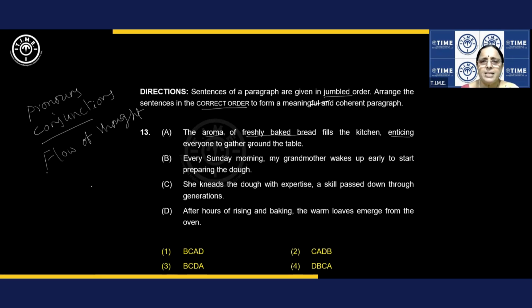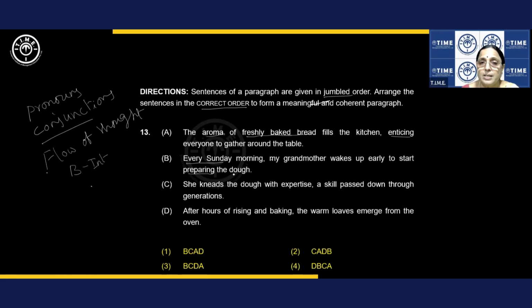Very good. Every Sunday morning, my grandmother wakes up early to start preparing the dough. All right. Okay. So what do you say? Every Sunday morning, my grandmother starts doing something. Right. I say B is good as introduction. So I just write it. I am considering this. Okay. Maybe. Right. If there is a better one, we'll definitely take that one. But have an idea. She needs the dough. Fine. To start preparing the dough.